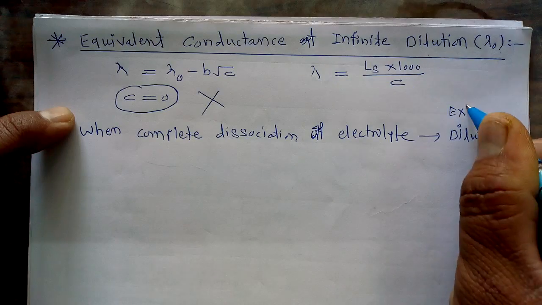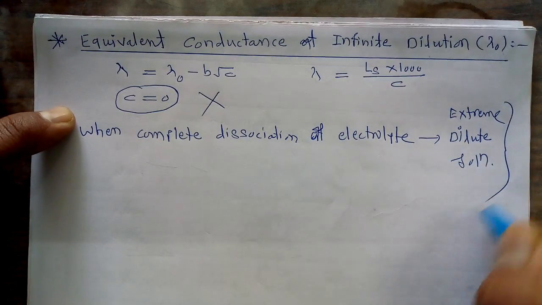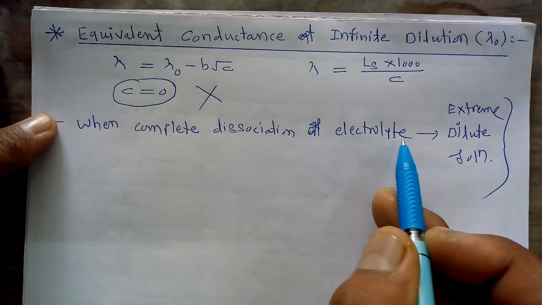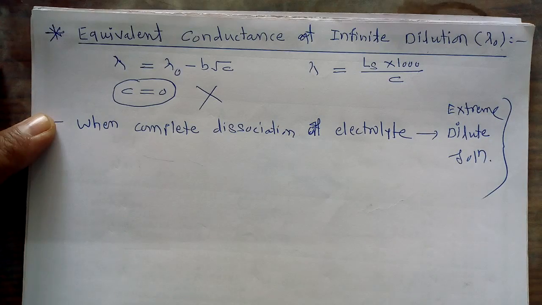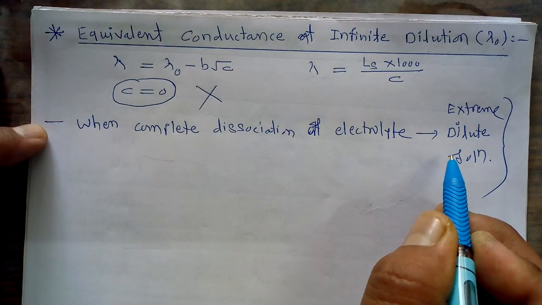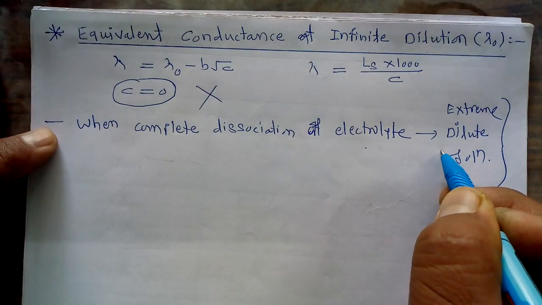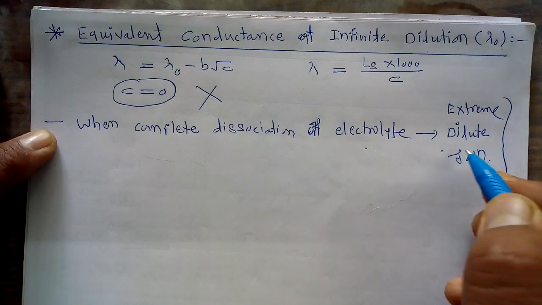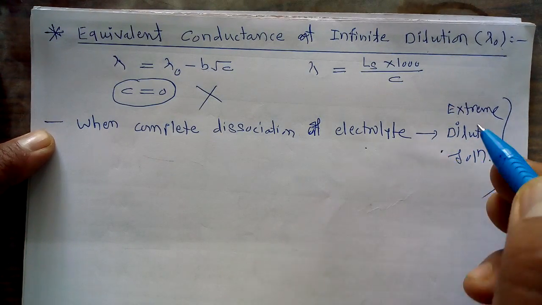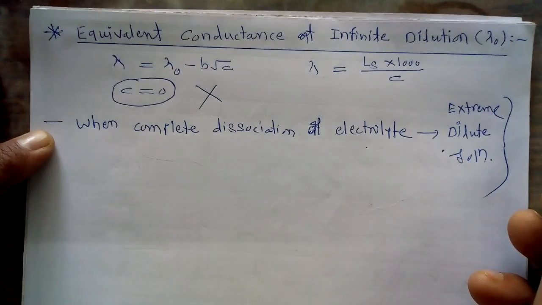It must be an extremely dilute solution. At the extremely dilute solution, the complete dissociation of an electrolyte can take place. At that situation, no further dissociation can occur for the electrolyte, and the equivalent conductance shown by the electrolyte is called the equivalent conductance at infinite dilution.